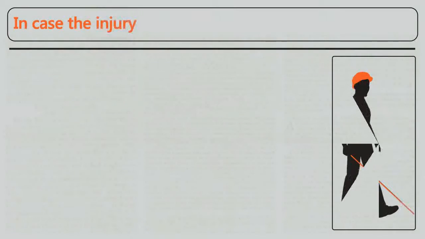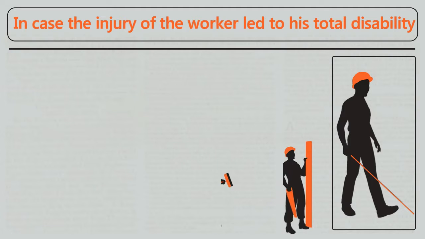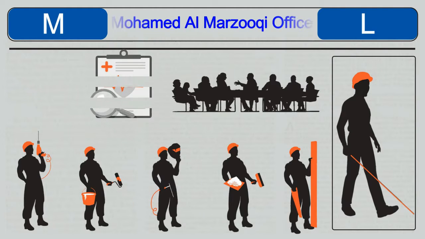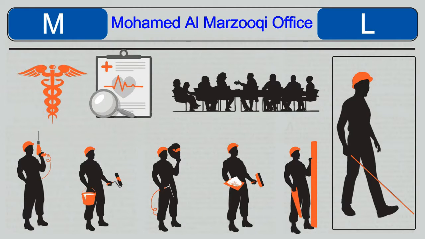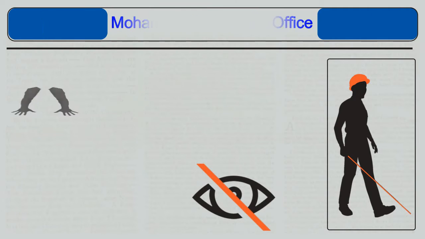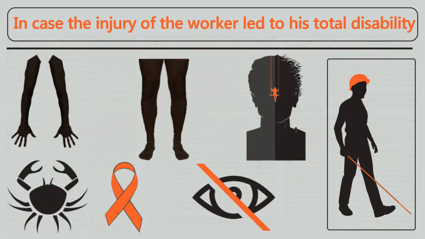Now we look at the case where injury has led to total disability in a worker, where the worker has become permanently incapable of practicing any profession or work that he earns his living from, and it is confirmed by a decision of a competent medical committee after examining his situation, such as total loss of sight, loss of arms, loss of legs, mental illness, or chronic and intractable diseases.